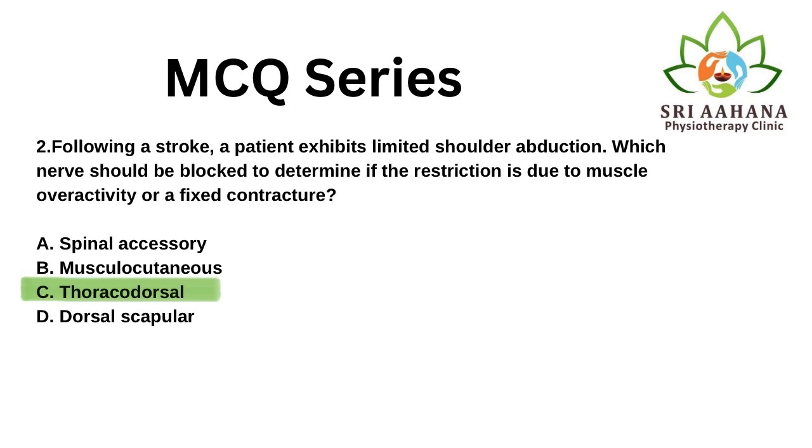The correct answer is C. Thoracodorsal nerve. It controls latissimus dorsi, opposes abduction, making it key for diagnosis. A. Spinal accessory nerve controls the trapezius, affects scapular movement, not abduction. B. The musculocutaneous nerve controls biceps and coracobrachialis, involved in elbow flexion and not abduction. D. Dorsal scapular nerve controls rhomboids, stabilizes scapula but is not involved in abduction.